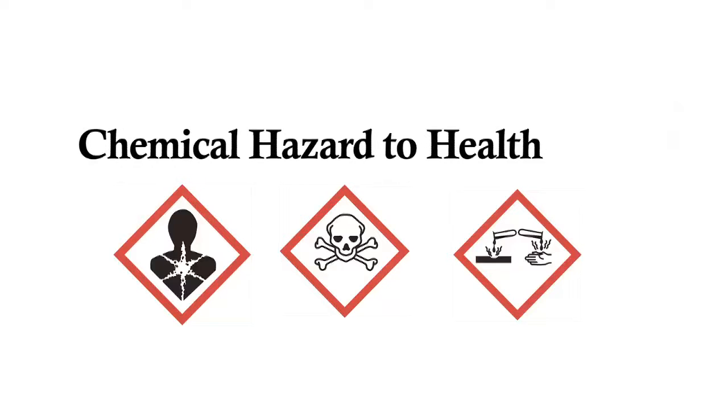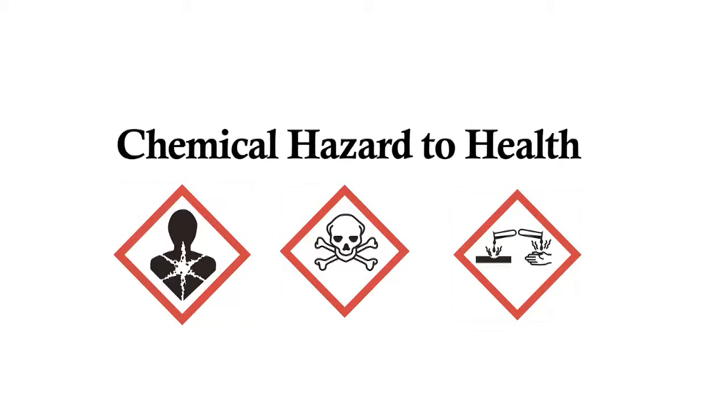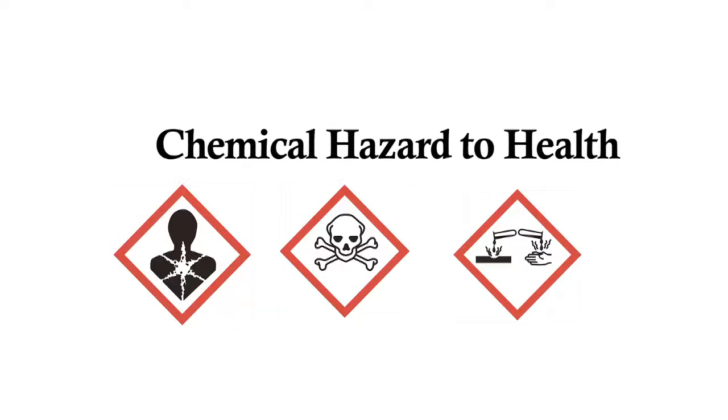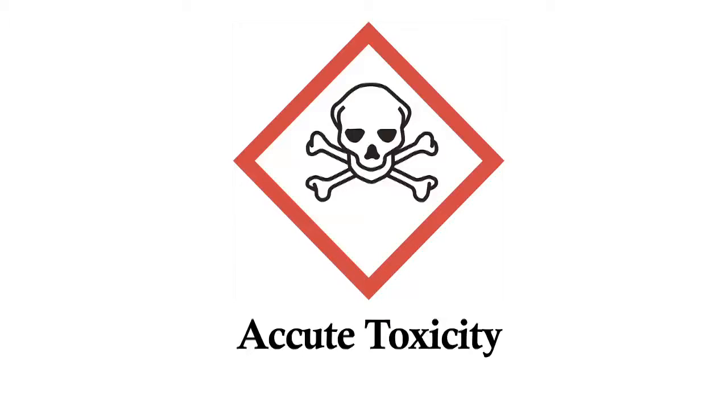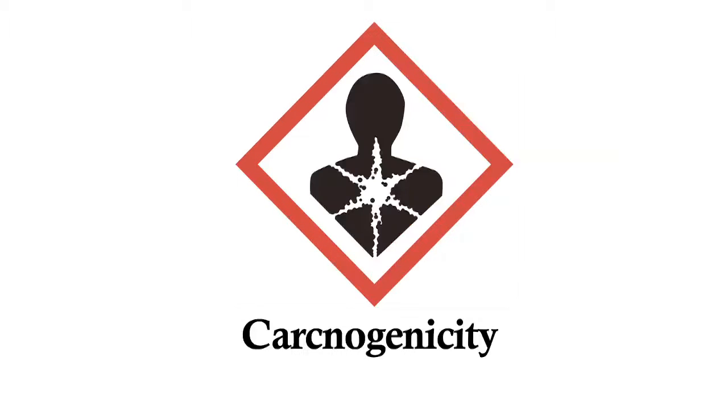Second, we have a chemical hazard to health. Under the regulations, the definition of the chemical hazard to health is: first, any chemical that is listed in Schedule 1 or Schedule 2. Second, any chemical that poses health hazard categories, for example if the chemical has acute toxicity, or skin corrosion, or carcinogenicity. That means this is a chemical that is classified under chemical hazard to health. Third, we have the pesticides that are listed under the Pesticide Act. And fourth, the last definition for the chemical hazard to health is the scheduled waste that is regulated by the Department of Environment under the Environmental Quality Scheduled Waste Regulations.